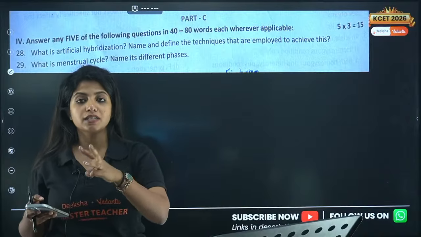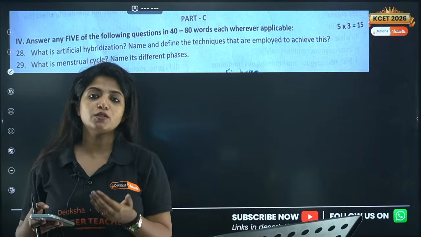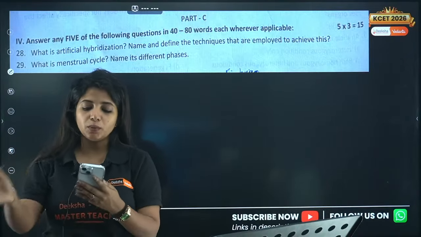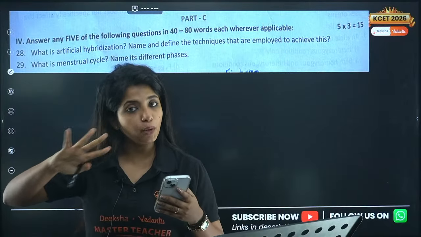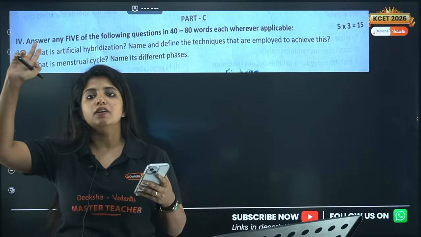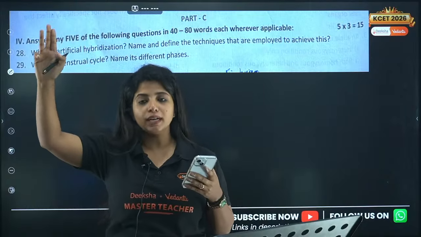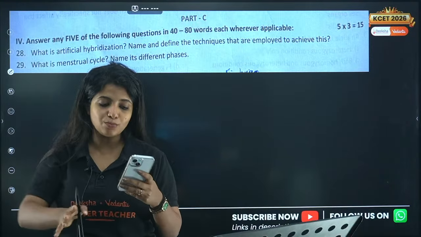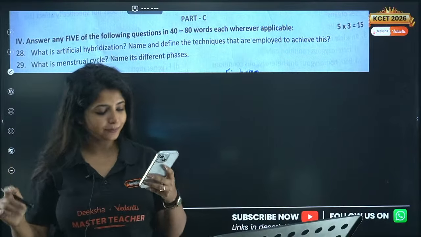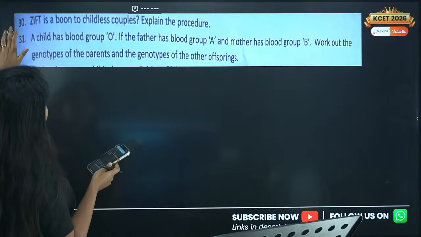And then the third phase is the luteal phase. You also call this the secretory phase. In between them comes the ovulatory phase. We can talk about that as well. So these are the things that you need to write: menstrual phase, follicular phase and its other name, ovulatory phase, and the last phase, the luteal phase. For all of them, whatever parallel names are there, write them down as well. Cool. Now going ahead with the next question.